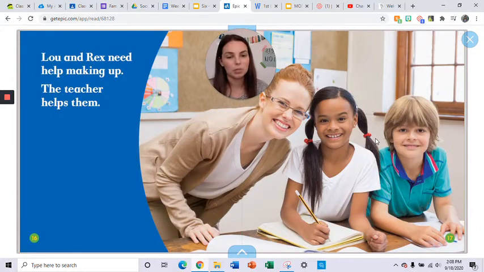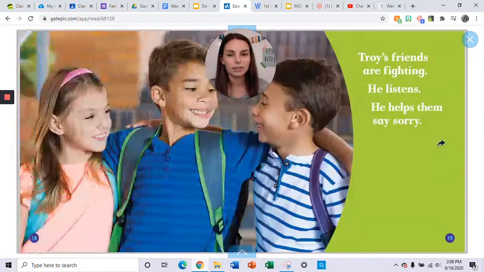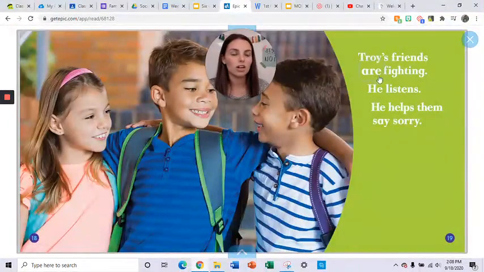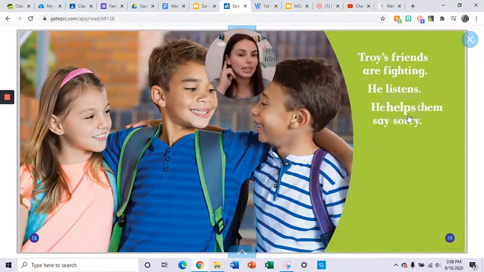The teacher helps them. Sometimes you do need an adult's help to help with conflicts. Troy's friends are fighting. He listens and he helps them say sorry to each other.